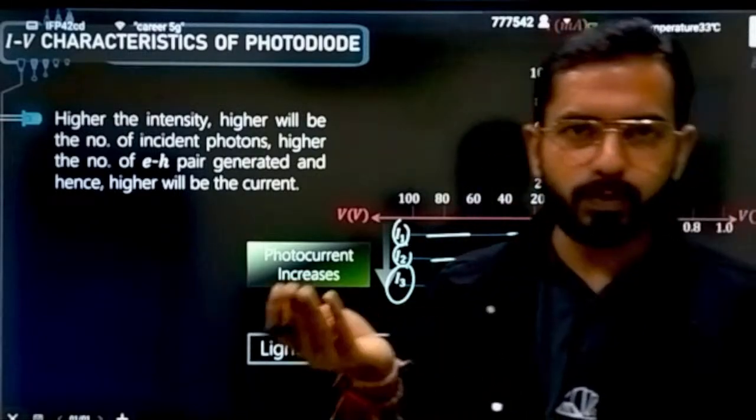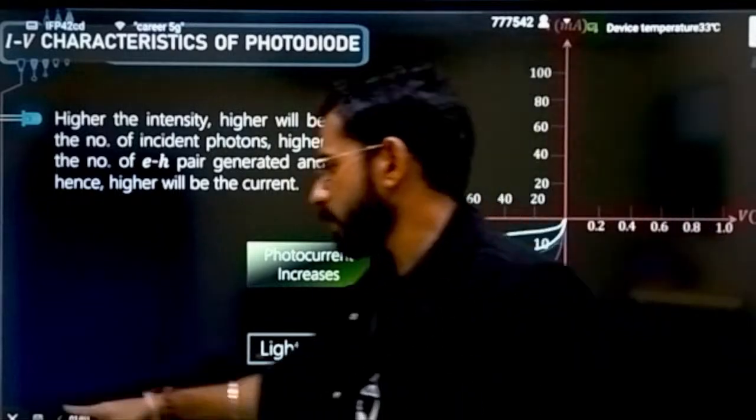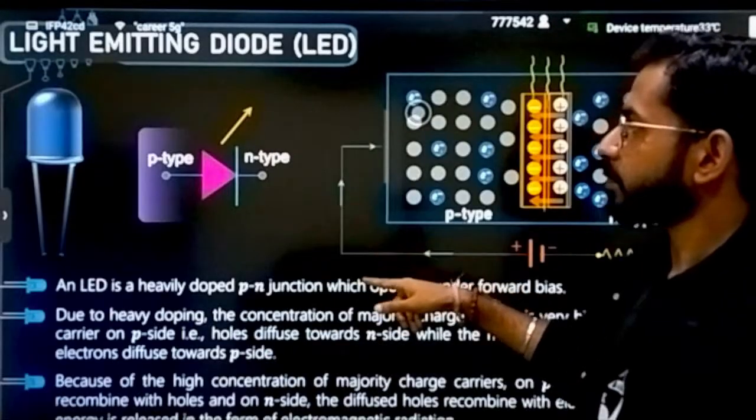More intensity, more photons, more energy. That means more electron and hole pairs will also be generated. This is the basic concept of a photodiode.